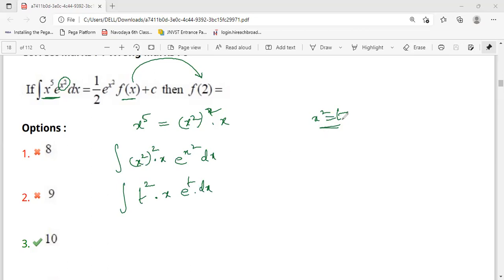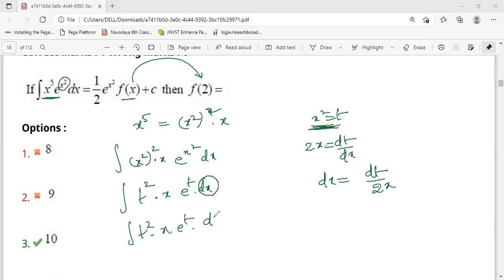Now when you are substituting x square is equal to t, the function is in terms of t, so this dx also we have to replace in terms of t. That is the reason we have to differentiate x square is equal to t. So that will become 2x, dt by dx, because we are differentiating x square with respect to x, so it will become 2x. So dt by dx is 2x, and we want dx, which is dt by 2x. So I'm writing here t square x e power t dt by 2x, because dx is equal to dt by 2x we got.